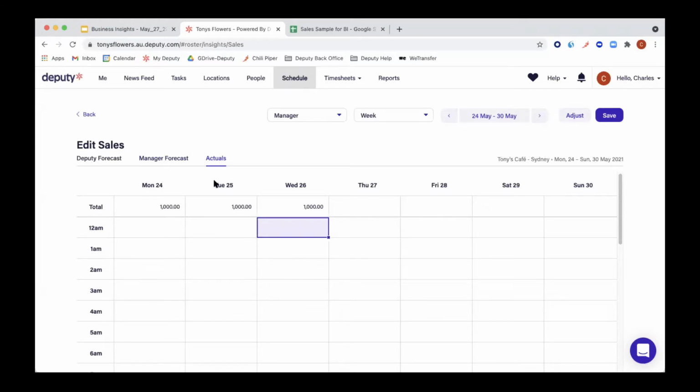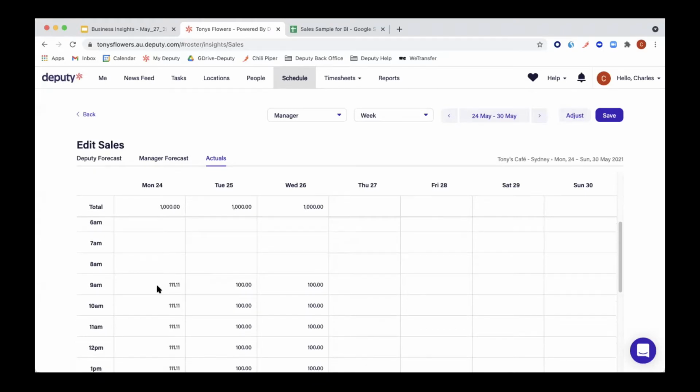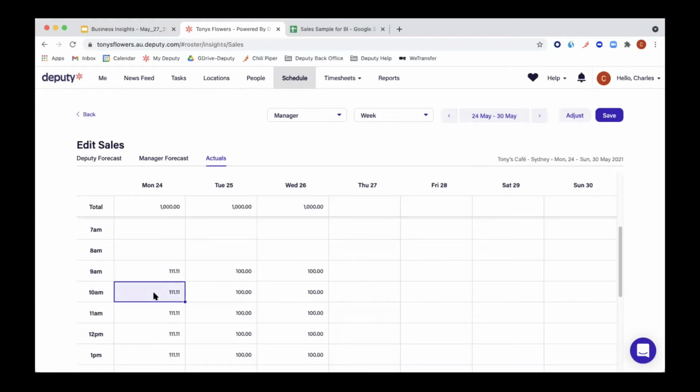You can input your data in different forms. You can either just put it in the total, or if you work with an hourly budget, you can input it manually in the different areas. So you can see here 9, 10, 11.